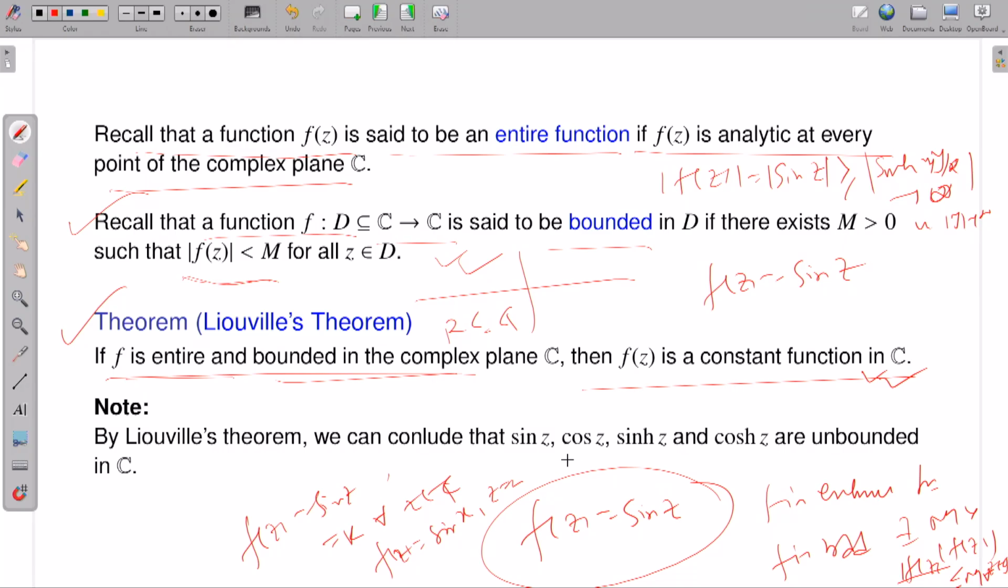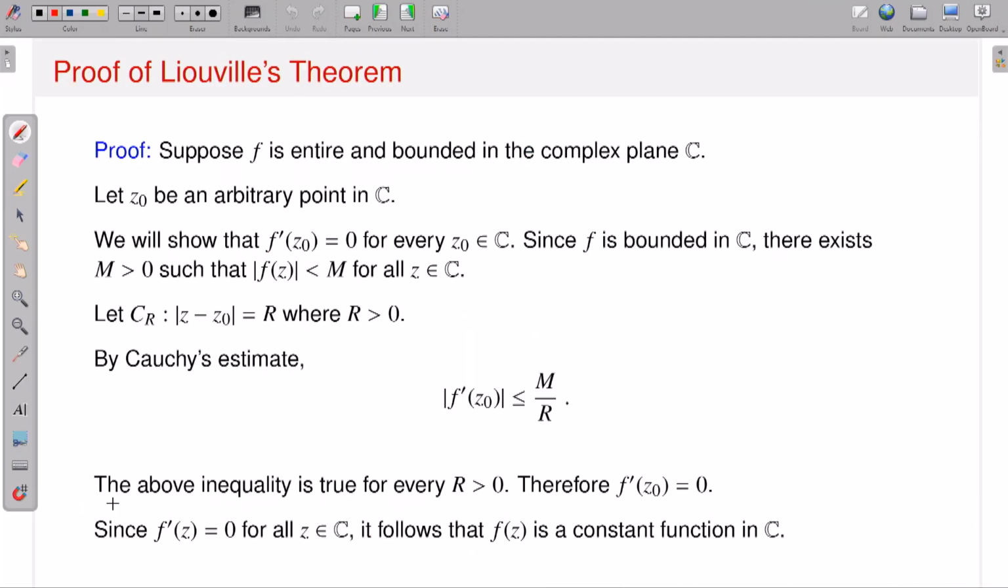Similarly, you can conclude that cosine z, sine hyperbolic z, and cosine hyperbolic z are all unbounded functions in C, just by using Liouville's theorem. You don't have to use the estimate. At the time when I proved the estimate, I had no idea about Liouville's theorem. Now you know Liouville's theorem, so using it you can conclude many nice observations. For example, this is one of the observations.